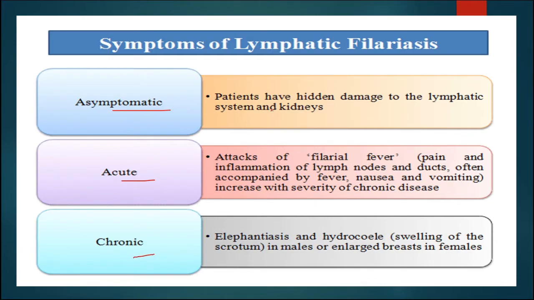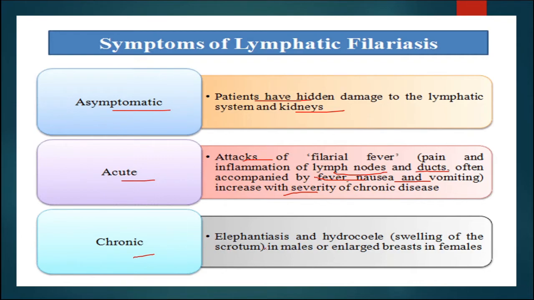Now, during the asymptomatic condition, patients have hidden damage to the lymphatic system and kidneys, which does not appear from outside. Now, attacks of filarial fever, pain and inflammation of lymph nodes and ducts, often accompanied by fever, nausea, vomiting, will increase with severity of chronic disease, and that's why it is known as the acute condition.